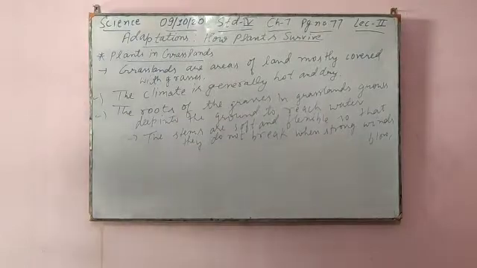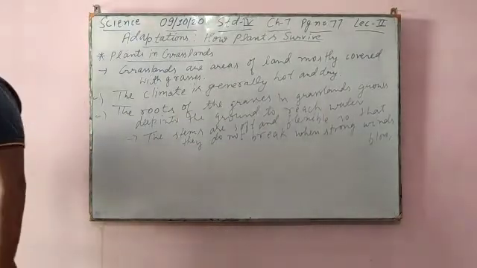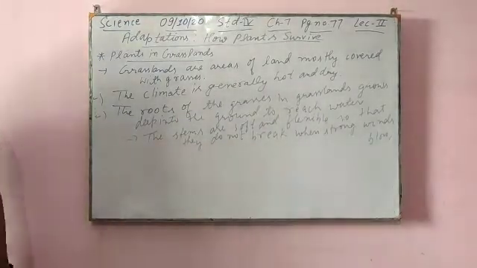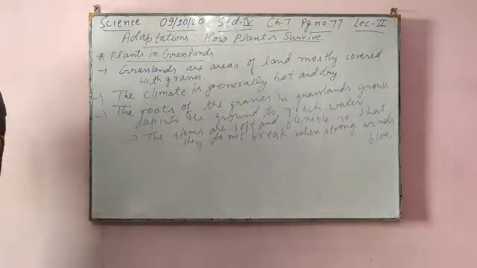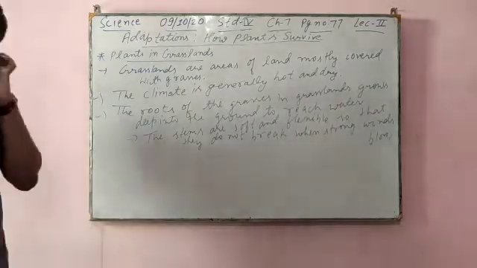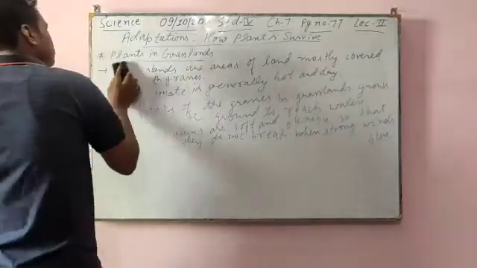Now we move to plants in mountains. Okay, so now plants in mountains.